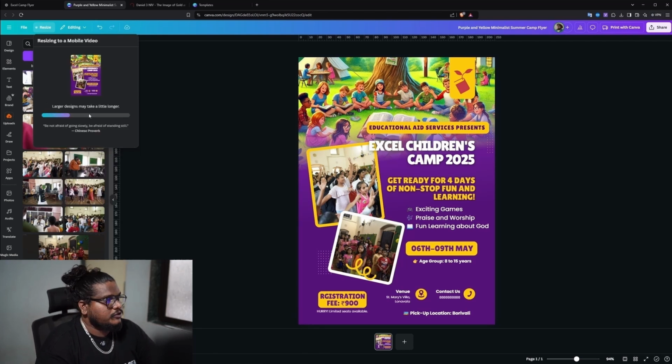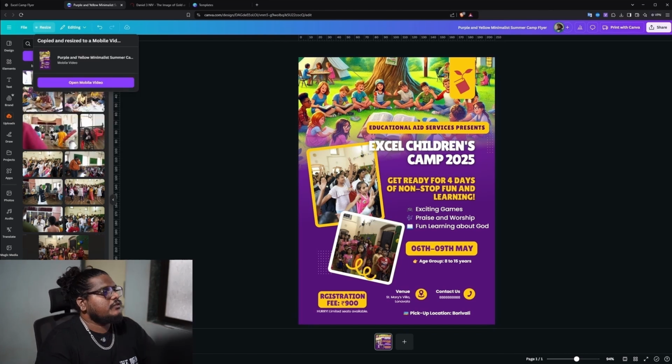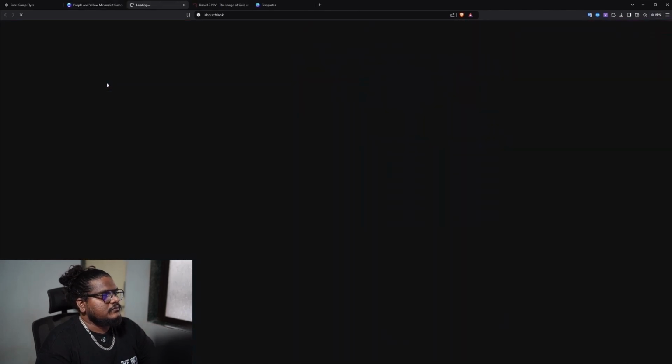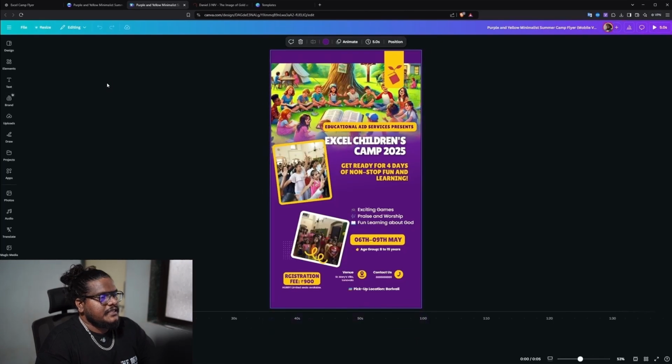So now it will take some time to process it. Once it's processed, it'll give you this option, open mobile video. So I'll go ahead and click this. Now as you can see, it's generated, but the images and the text alignment have changed. That's because the whole resolution of the flyer has been changed. So we'll just have to do a minor touch up and move our text up and down a little bit. So I'll go ahead and do that.